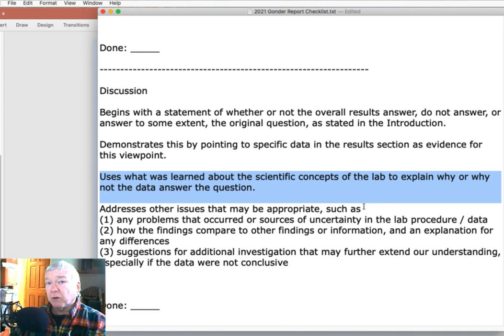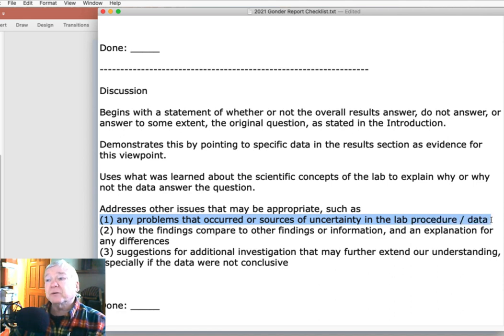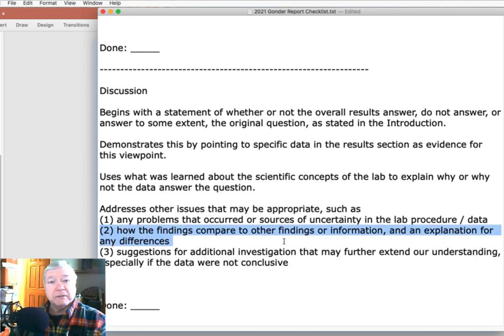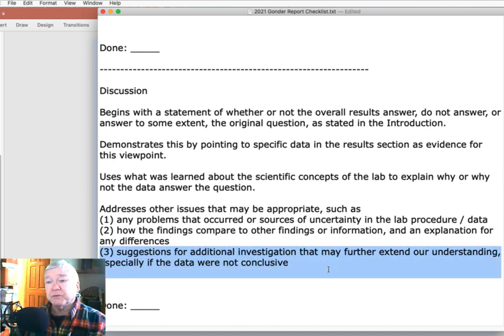Now, some of the things that also can happen in the discussion, remember I said it's science, so it may or may not work. Were there problems that occurred or uncertainty in the procedures or the data? How did this finding compare with other information? And can you explain that difference? And again, you might have suggestions for additional investigation that may further expand our understanding, especially if that data is not conclusive. Maybe it didn't work at all, but you've got an idea about another way that could be used to make it work. That's the discussion area.